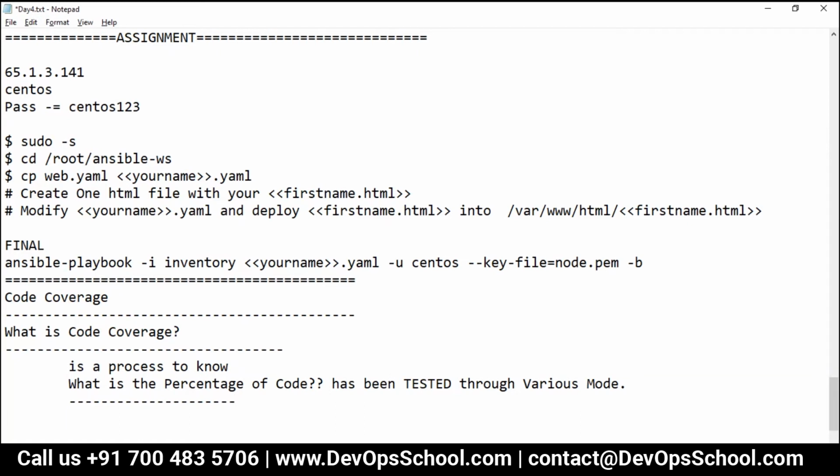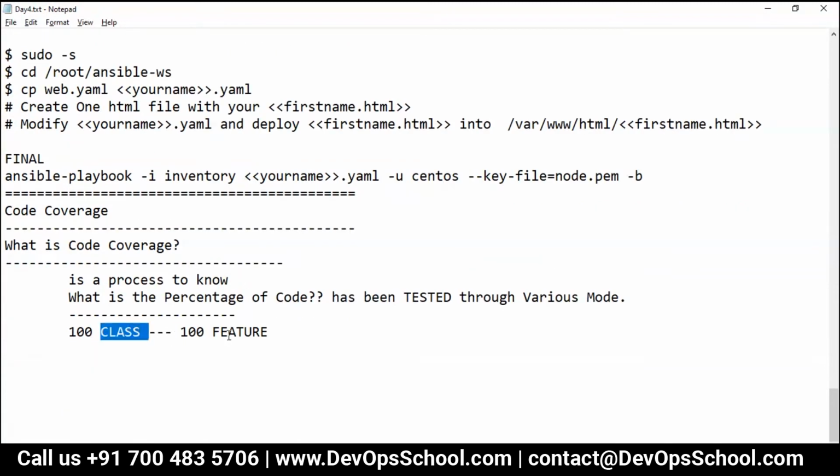I'll give you an example. Let's understand. There are 100 class files in one project, which has, let's say, 100 features on a random basis. Now you run this application in, let's say, Tomcat, and then you run JUnit unit testing and then acceptance testing like Selenium.